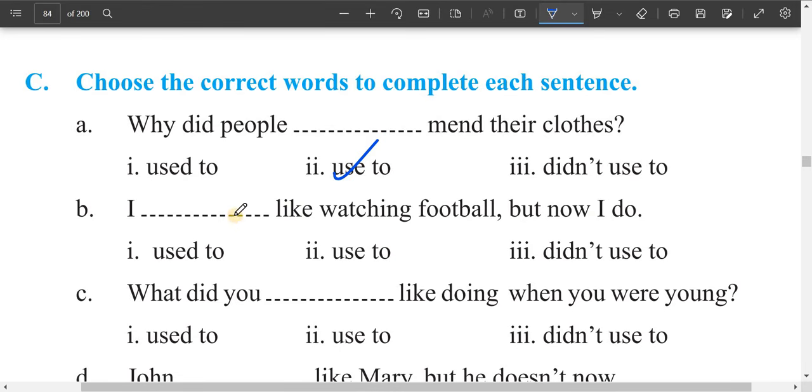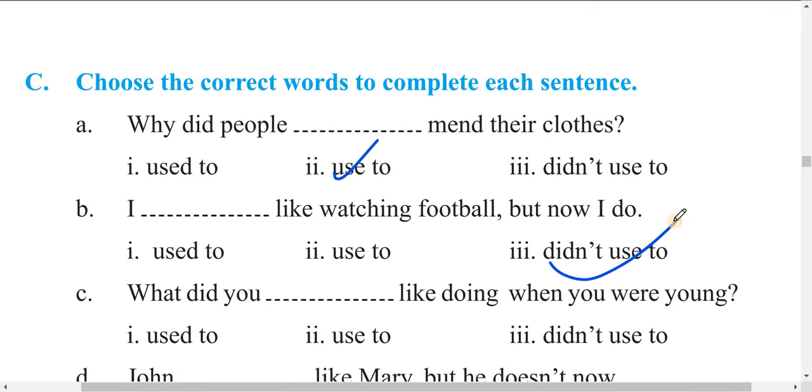Second one is I didn't used to. I didn't used to like watching football, but now I do. I think you can understand. I didn't used to. (Previously I did not like watching football, now I like it.) So I didn't used to.